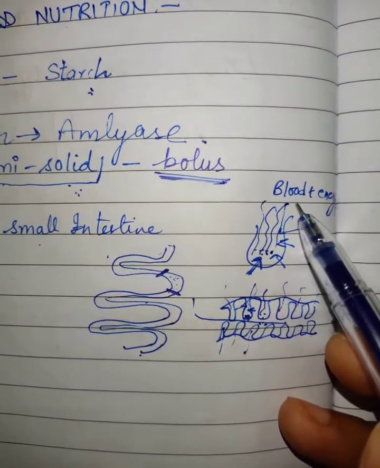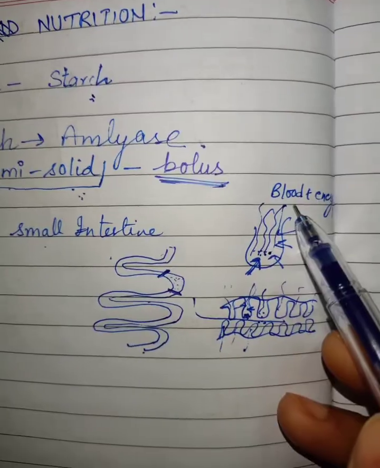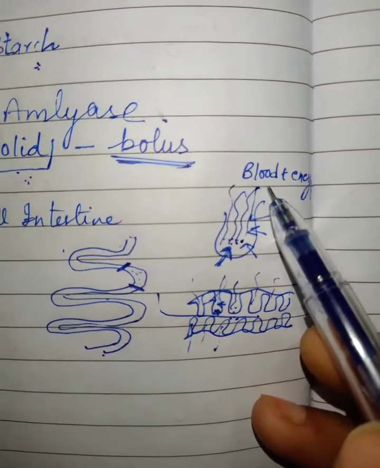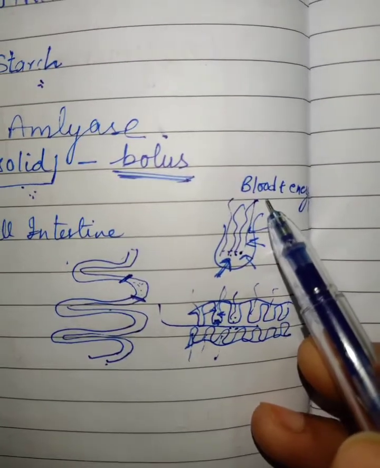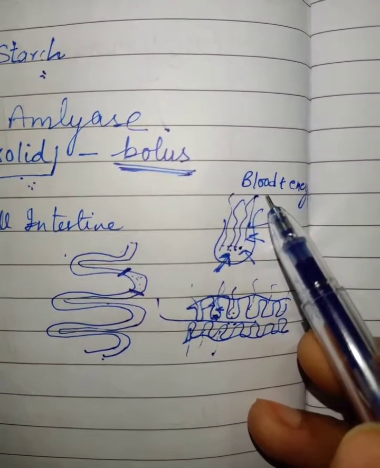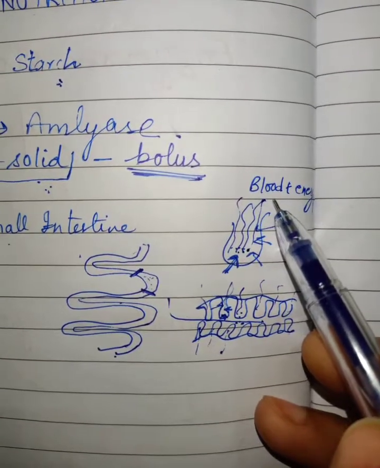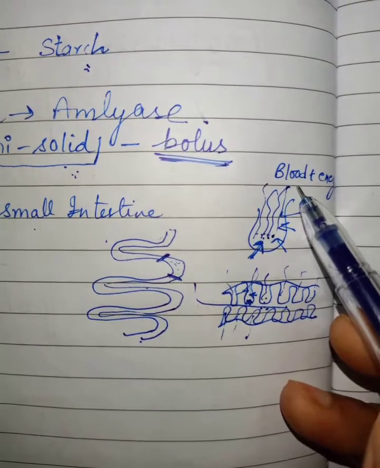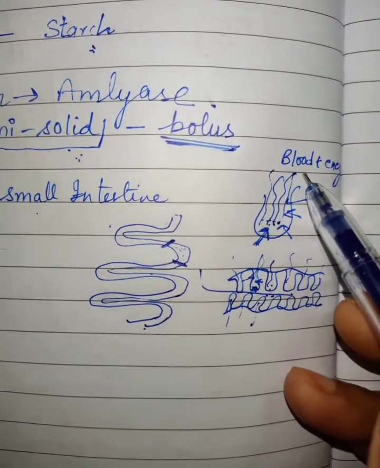When we eat food, it only goes through the digestive system. But in the digestive system, the small intestine is the only part which helps to give energy to the blood. The blood circulates to all the parts of the body, and that blood gives energy to all the parts of the body. Is that clear, children?